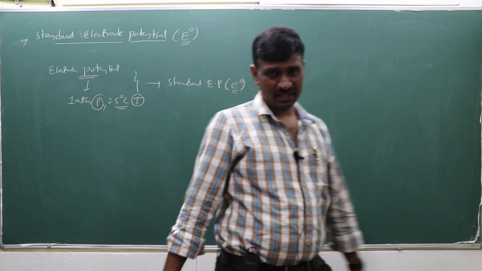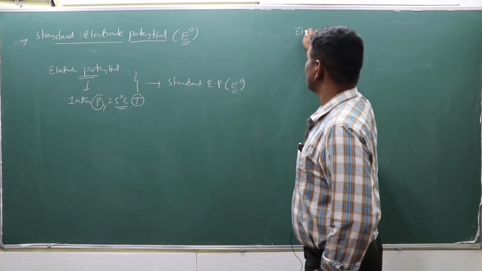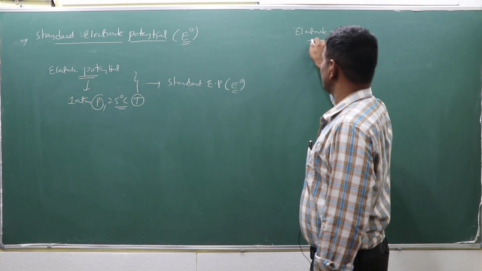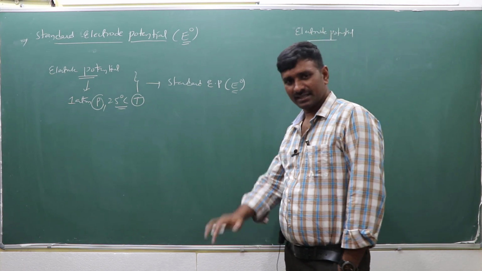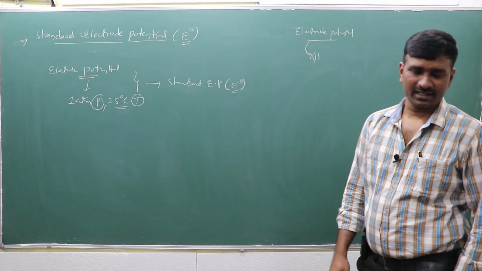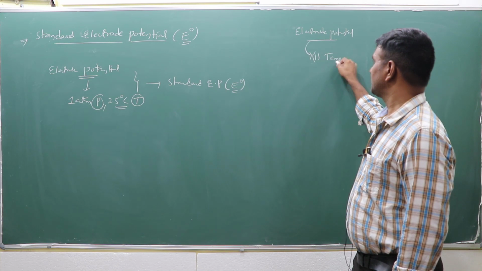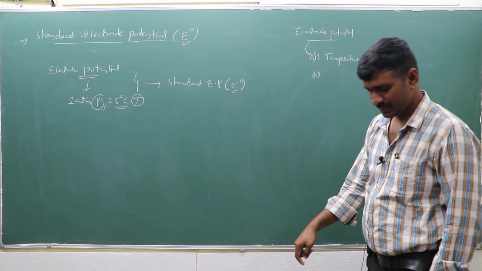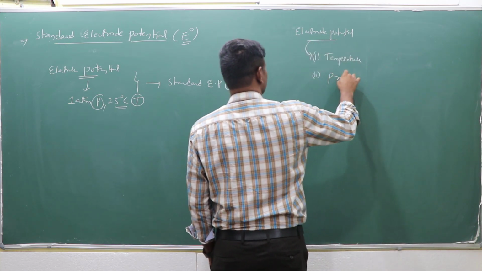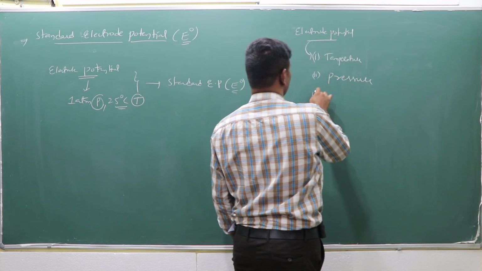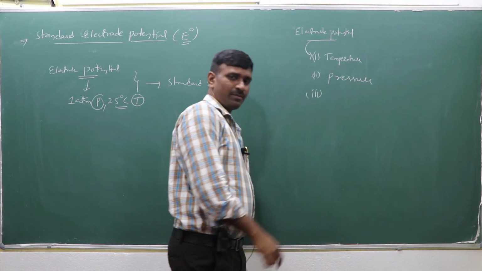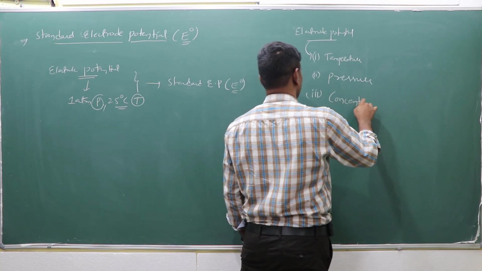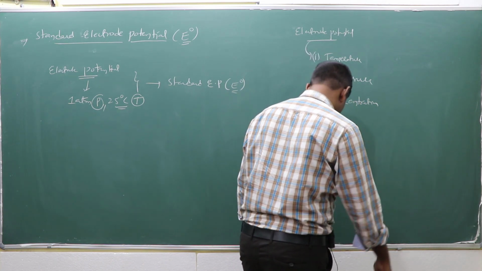Before the standard electrode potential, I can mention one sentence. The electrode potential generally depends upon three factors. One is the temperature, another is the concentration.